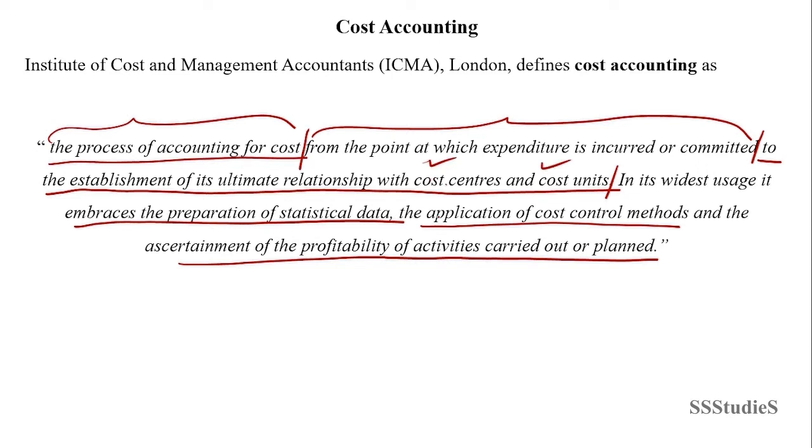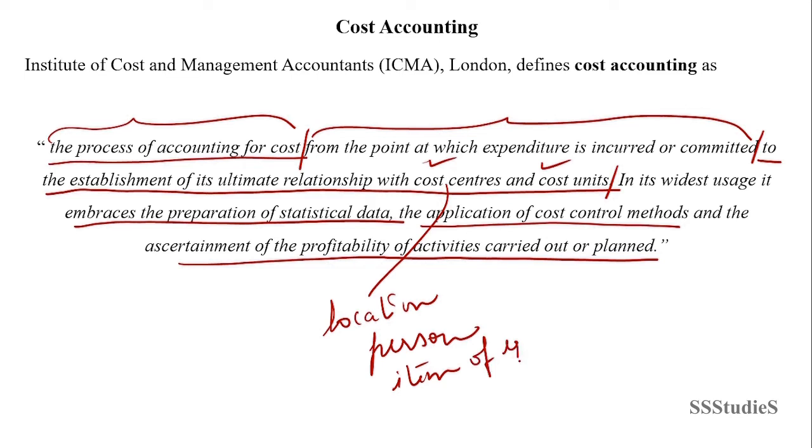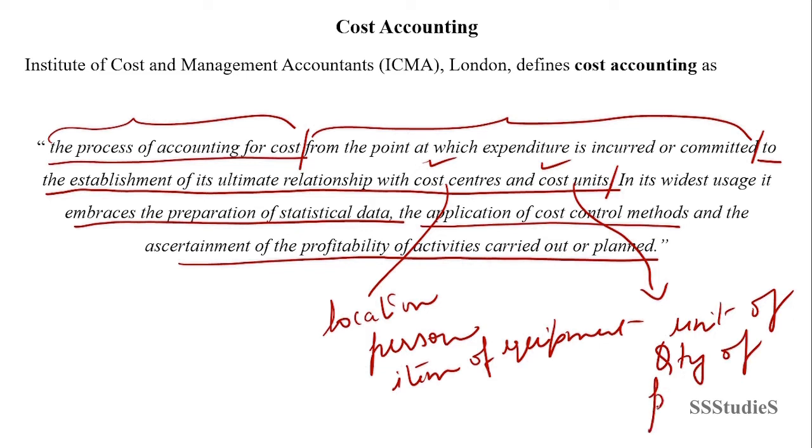So, what is a cost center? A cost center can be a location, or a person, or an item of equipment for which cost may be ascertained and used for purposes of cost control. Cost unit is a unit of quantity of a product or a service, in relation to which cost may be ascertained or expressed.